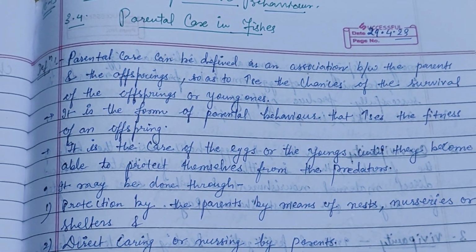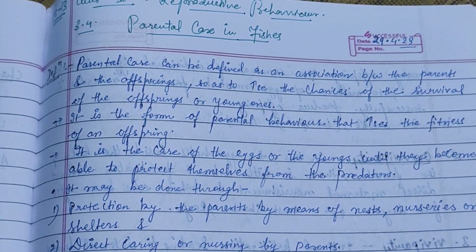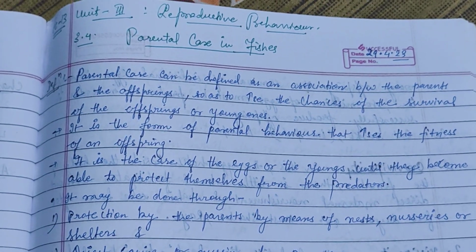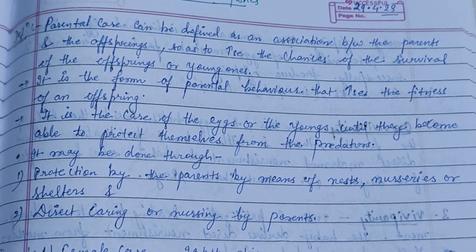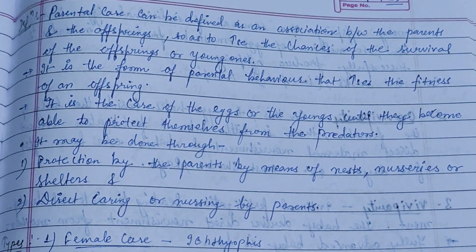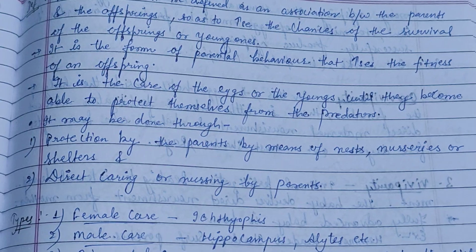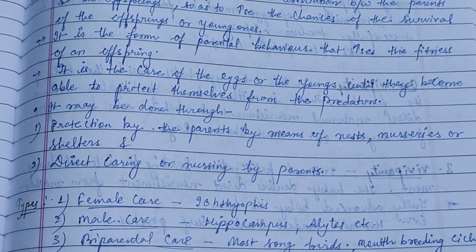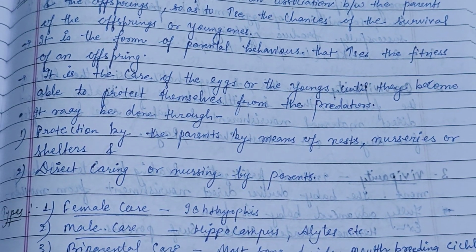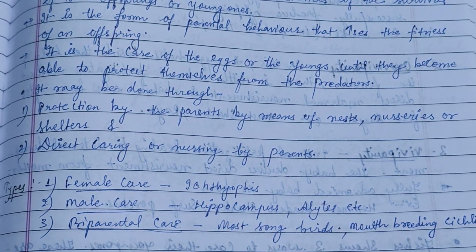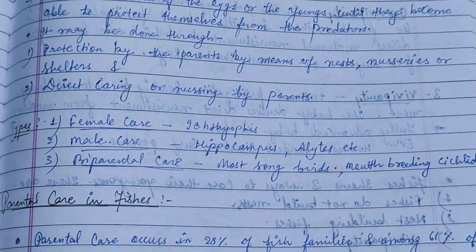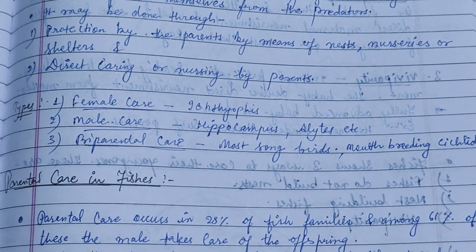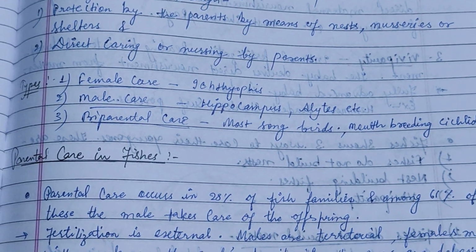Today we will discuss parental care in fishes, which is a part of CC 13, unit 3.4. Parental care can be defined as an association between the parents and the offspring so as to increase the chances of survival of the offspring or young ones. It is the care of the eggs or the young until they become able to protect themselves from predators. It includes protection by the parents by means of nests, nurseries or shelters, and the direct caring or nursing by parents.